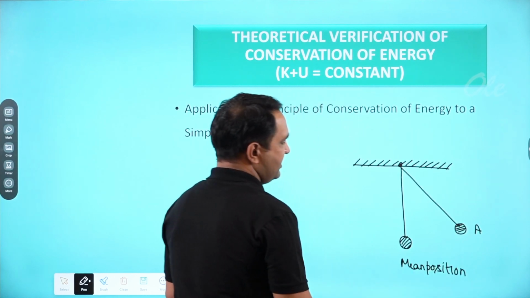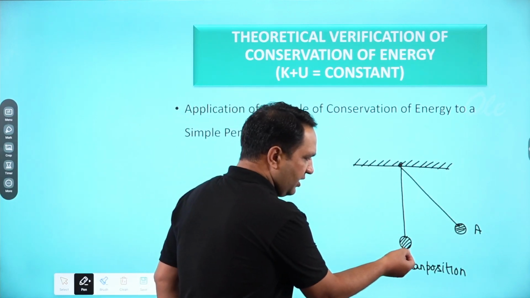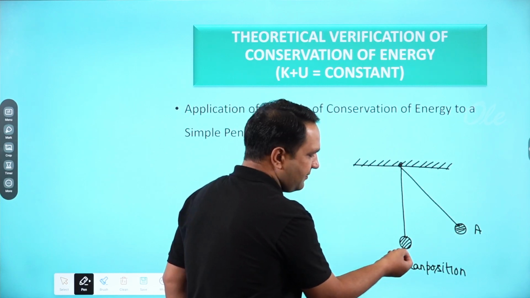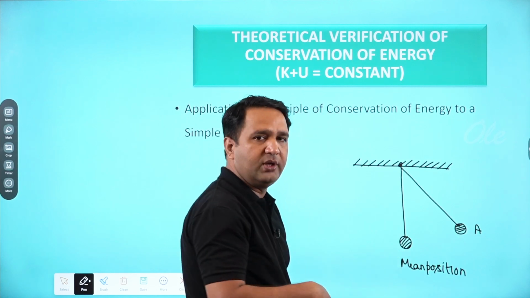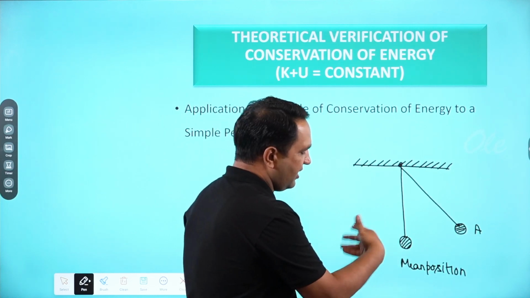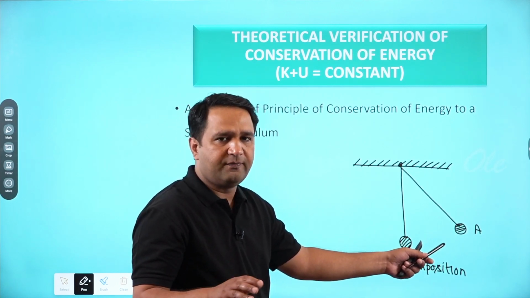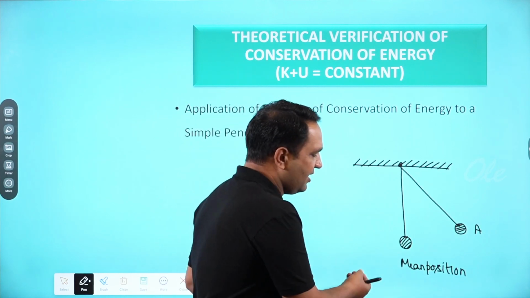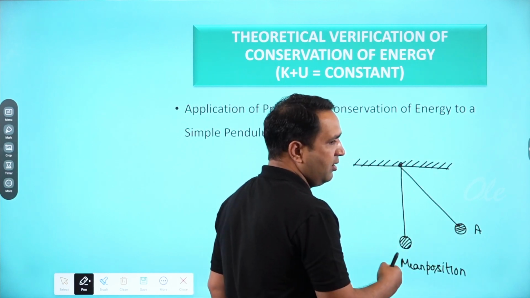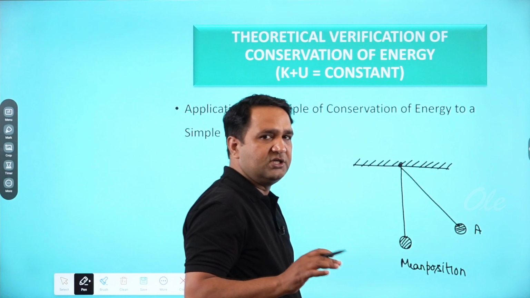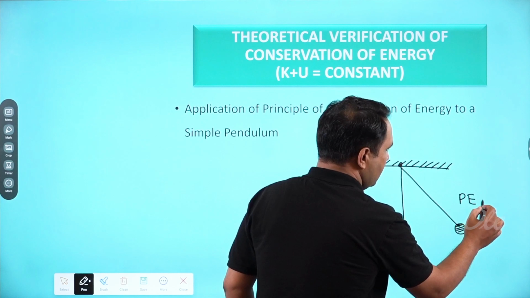I disturb this ball to point A. So what I did, when I am moving it towards point A, I am applying some force on it. I am doing some work. Where is that work going? That work is stored in this ball in the form of potential energy. So as I am using more and more force, more and more potential energy is stored in this ball. At point A, the potential energy will be maximum.